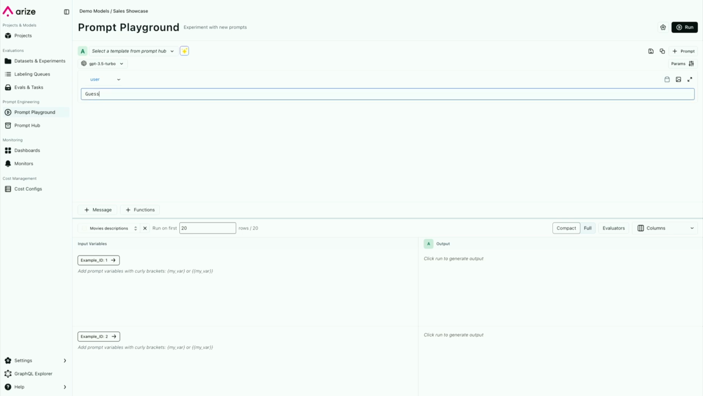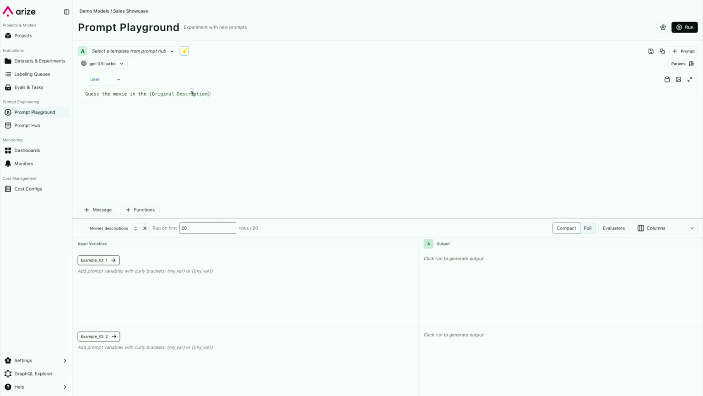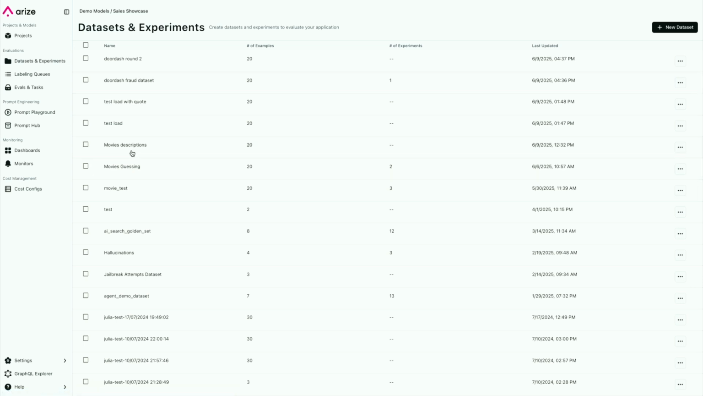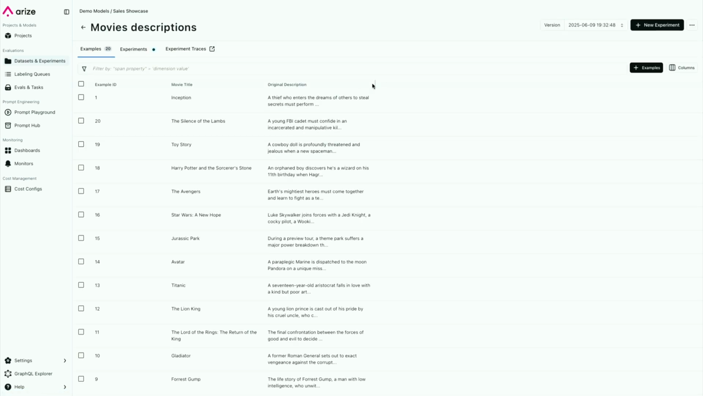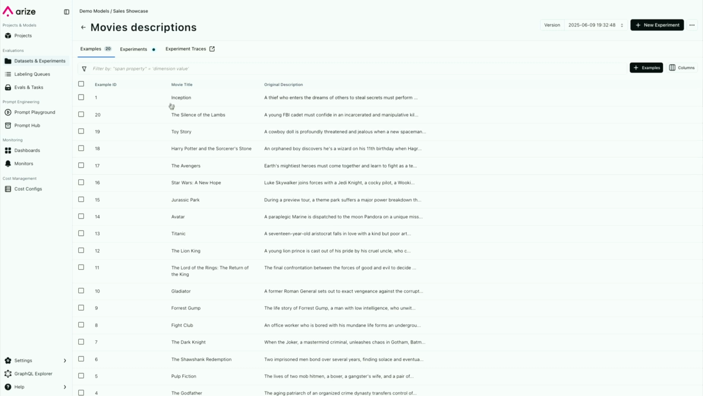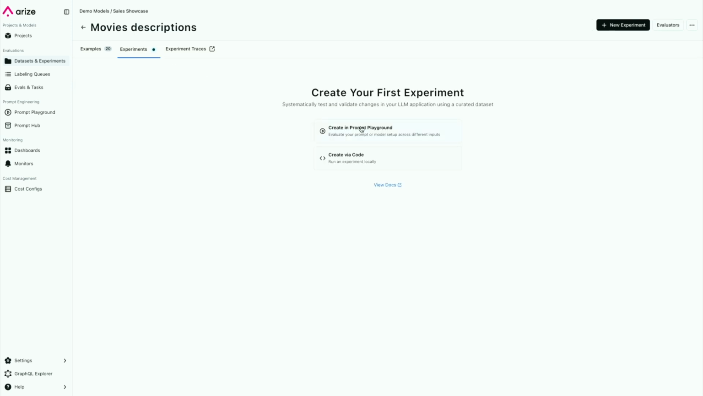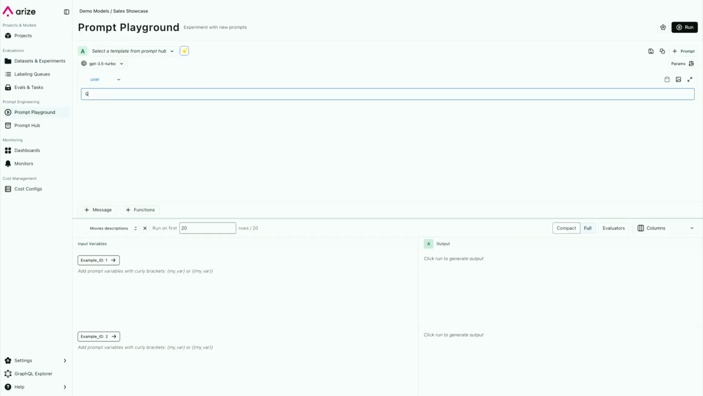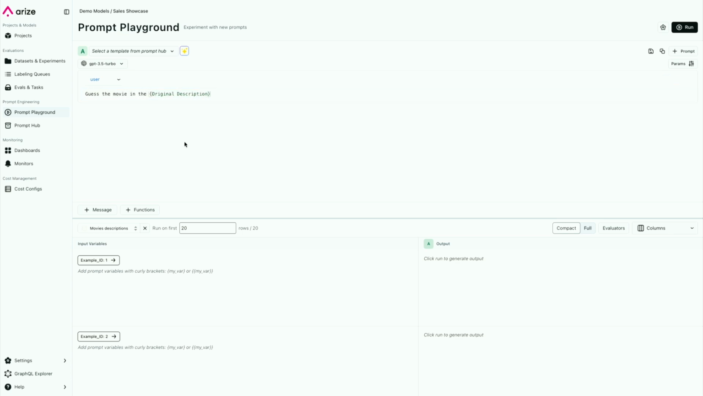I could set a simple thing like guess the movie in the original description. This is my data set, and what I wanted to do is guess the movie that's in the data set. So going back to my data set, this is what it looked like. These are the descriptions. So I wanted to guess these prompts over here. I'm going to pull this in. We'll write the prompt again, guess the movie in the original description, and I'm going to go ahead and run,